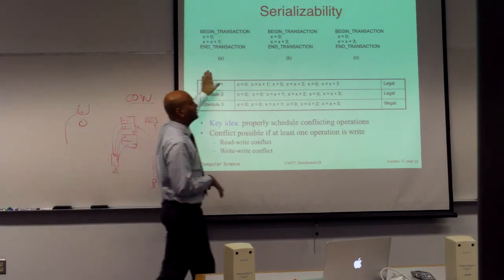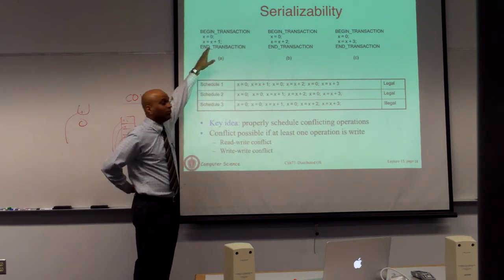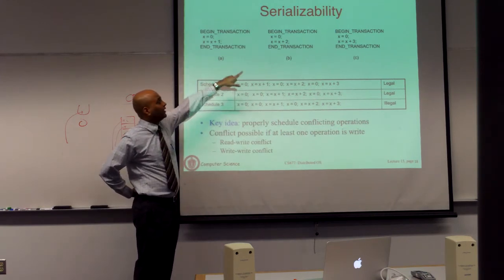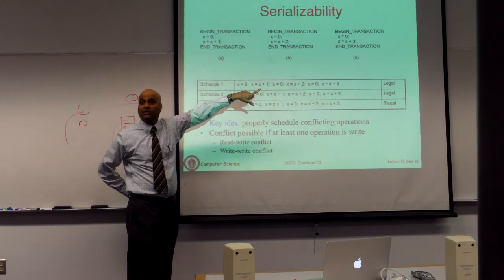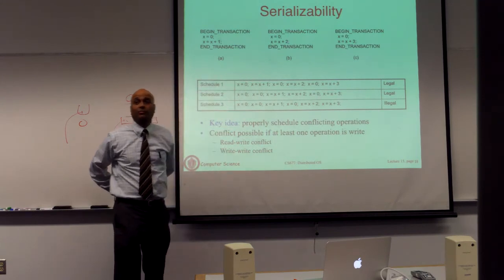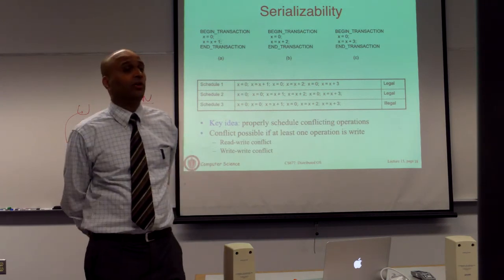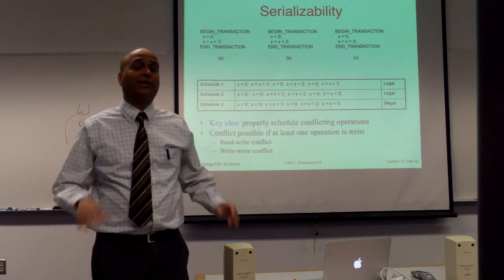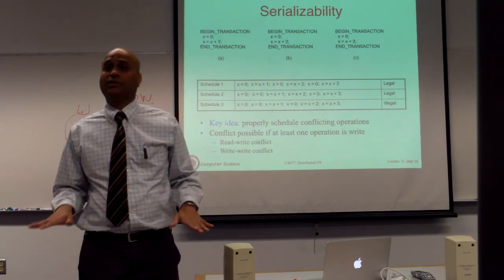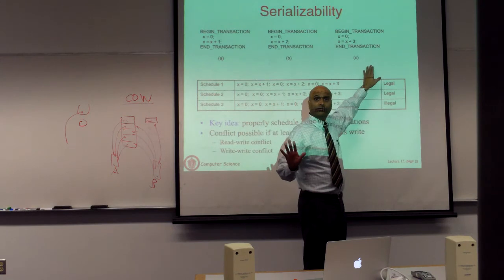So these are the three transactions. Each transaction is simply resetting x to 0, and this one is adding 1 to x, that one is adding 2 to x, and that's adding 3 to x. So three transactions, they're all executing in parallel. Although they're executing in parallel, what we want is the database state should be such that they are executed in some order. And what order, we don't care.